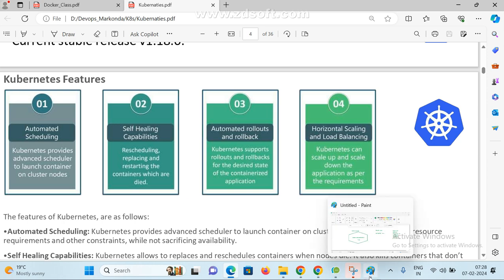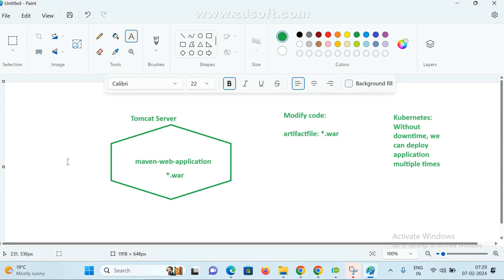If we come to Docker, suppose I created one container, and my container is not running. There is some problem and unfortunately the container was deleted. Now, what about my application? I already created a Tomcat container and the application was running. Now my container is deleted, so can you access your application, Karthik?